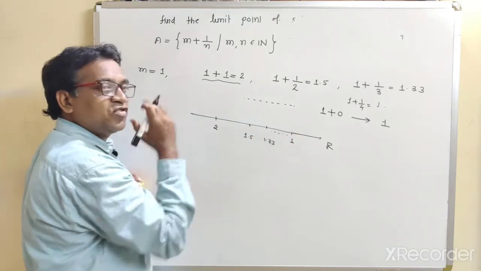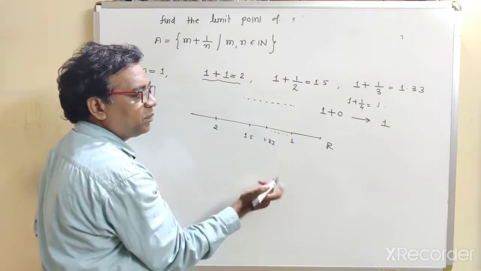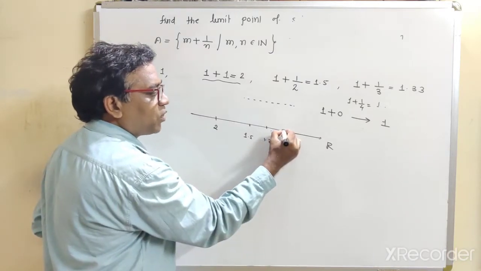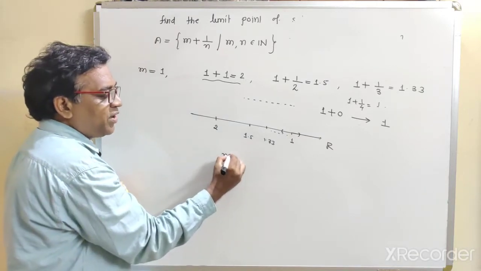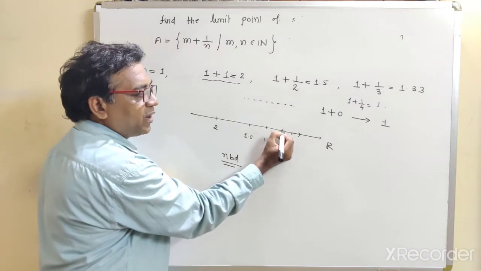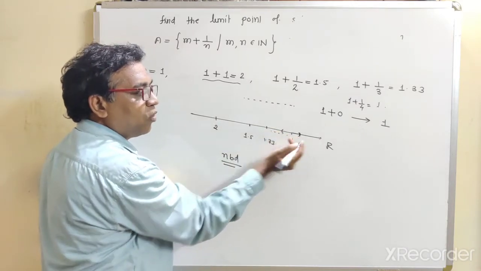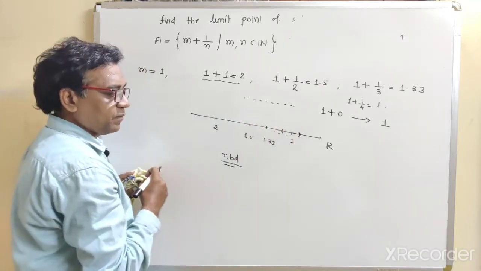Now see, what is the definition of limit point? Limit point means, if we take the open sphere, every neighborhood. For the real line, we have to take the open sphere as an open interval. Every open interval represents the open sphere.